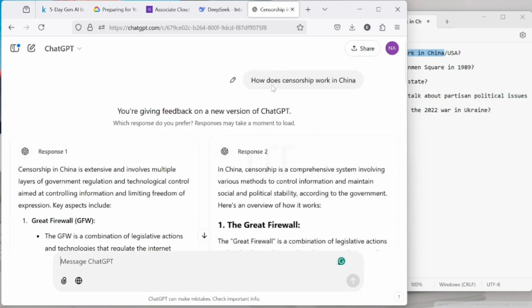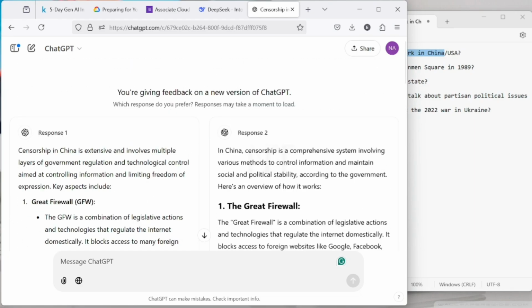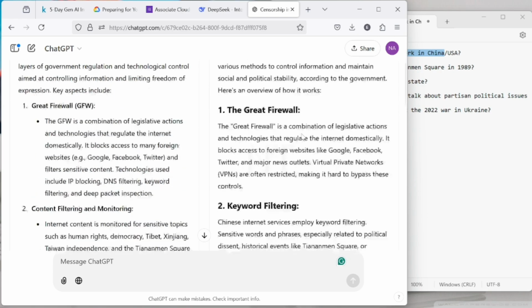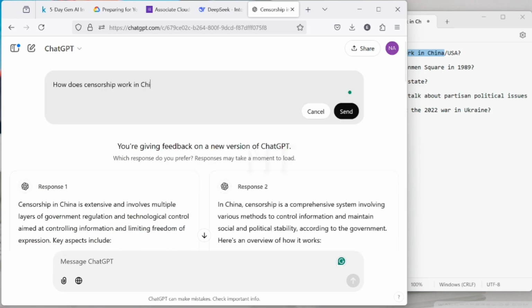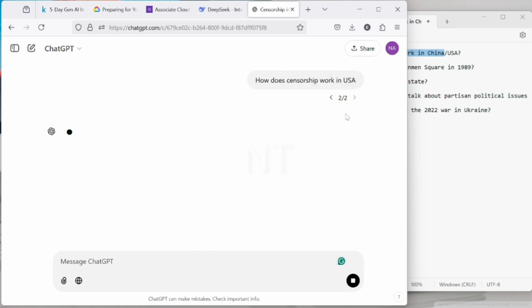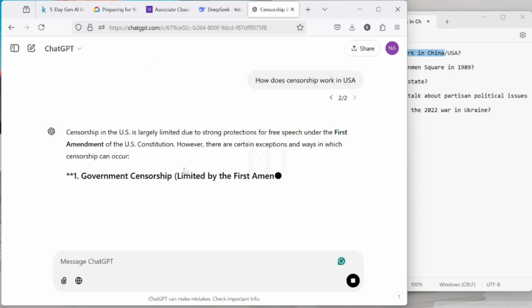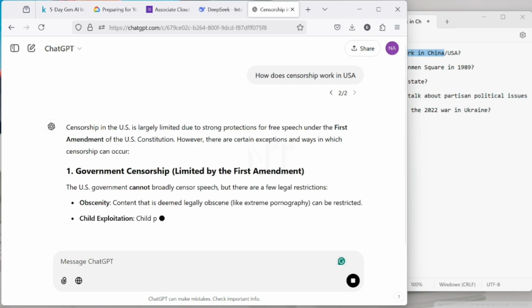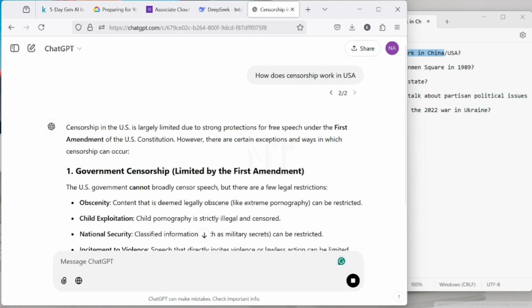Okay, let me edit this question, and instead of China, let me use USA and see the result that we will get. Okay, it says censorship in the US is largely limited due to strong protection for free speech under the First Amendment of the US Constitution.